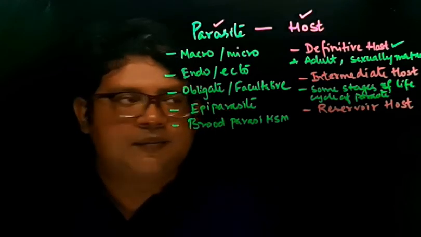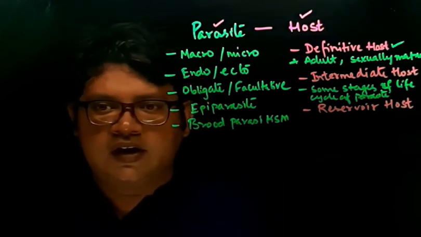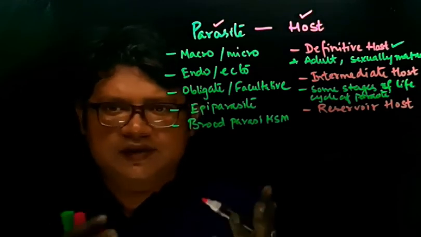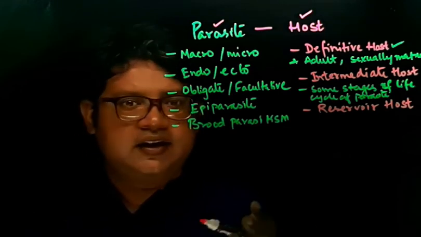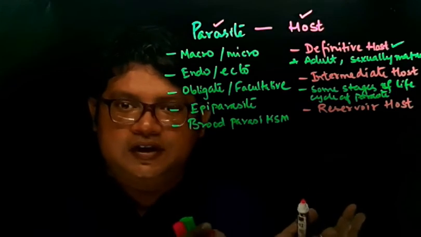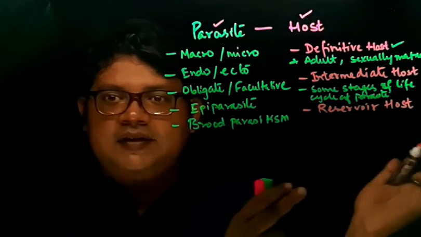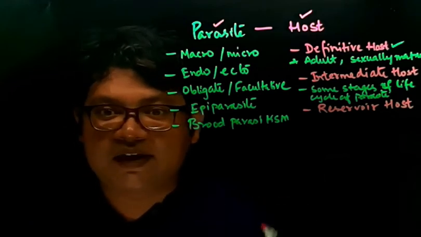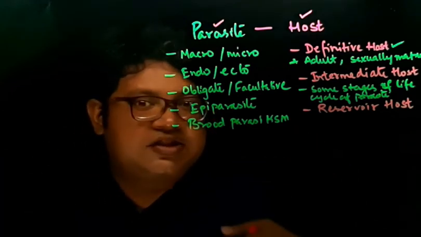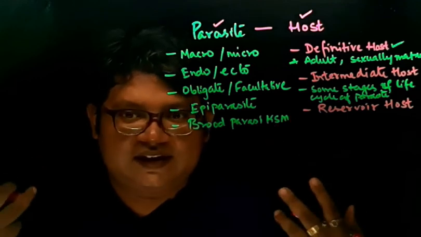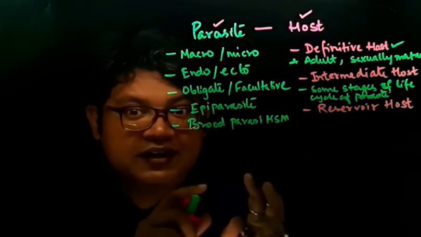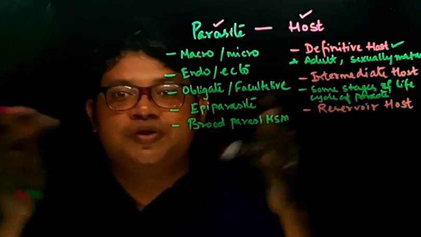Let me give an example of the reservoir host. In Malaysia, filaria is caused by the filarial parasite and it infects humans as well as monkeys and cats. So the cats and the monkeys have the filarial parasite in them, and they become the reservoir host, and from there the infection is spread to humans.